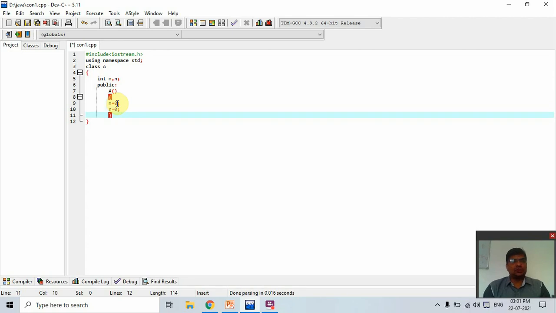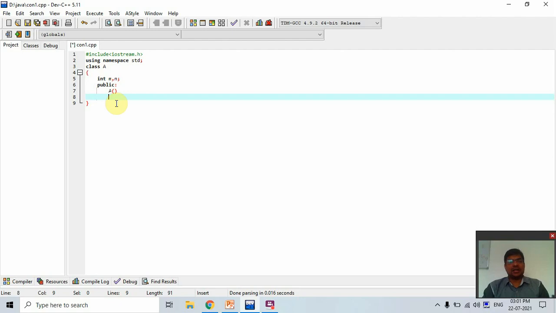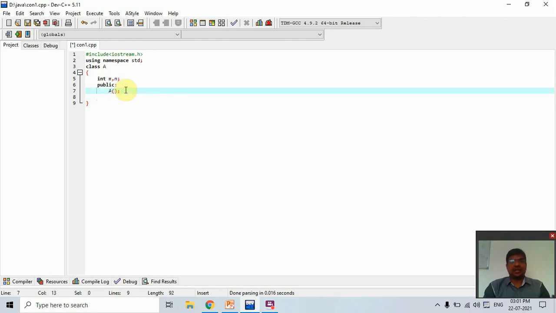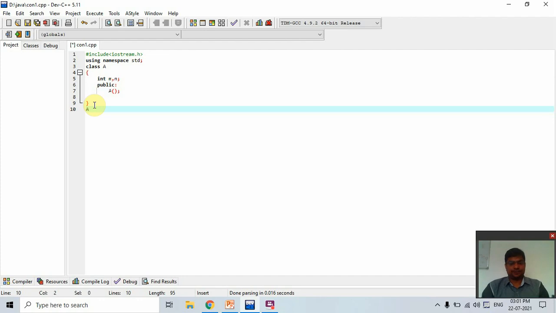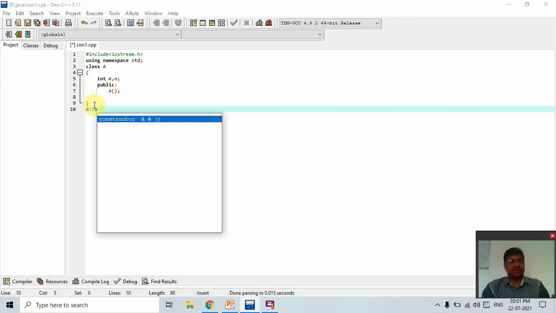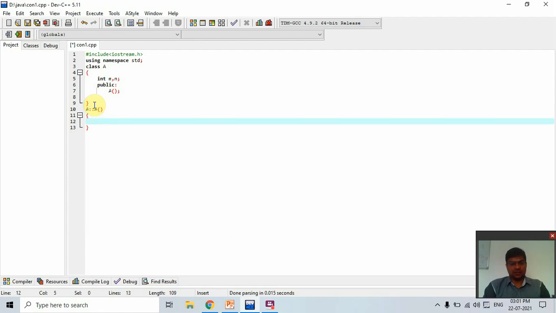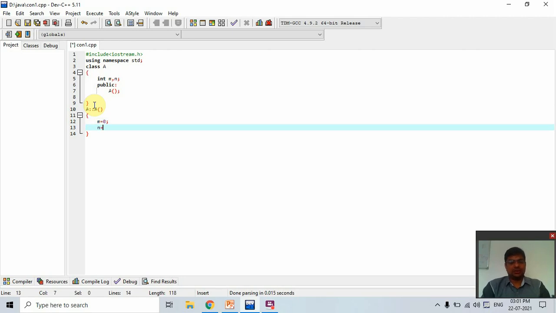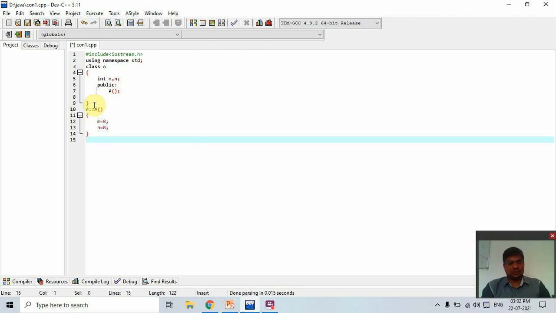But if you want to define this function outside of the class, just write like that. This is the declaration. Now to give the definition of this, write A and this. Now you type m is equal to 0 and n is equal to 0 also. Now you create the main function. So int main.